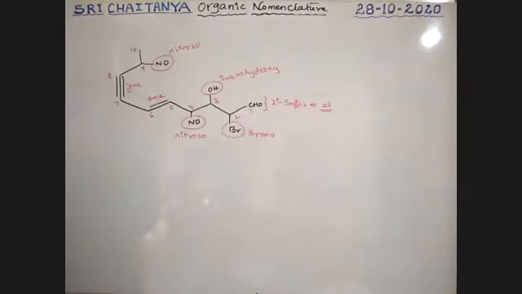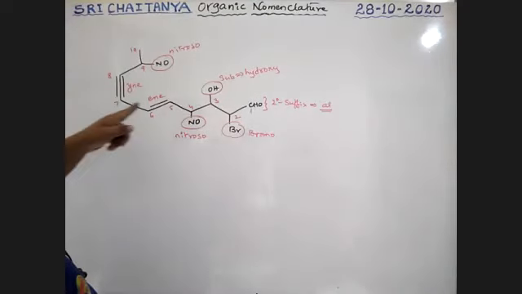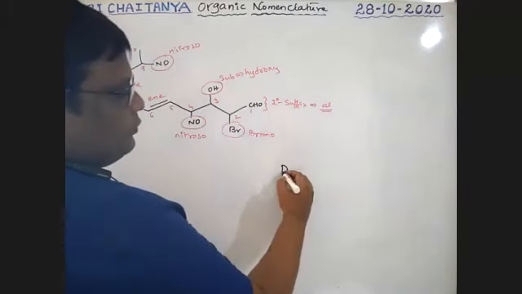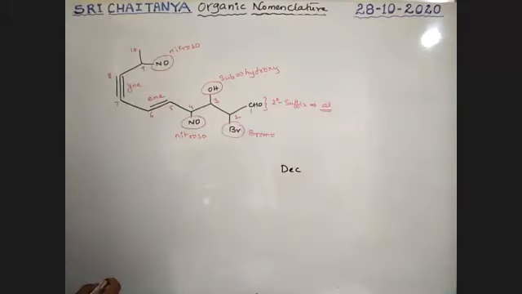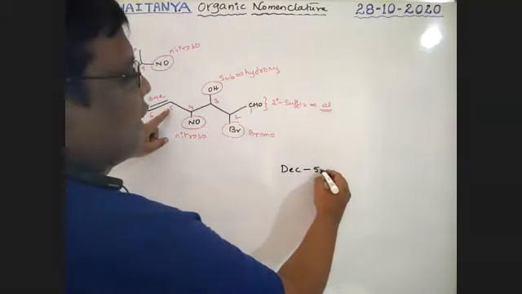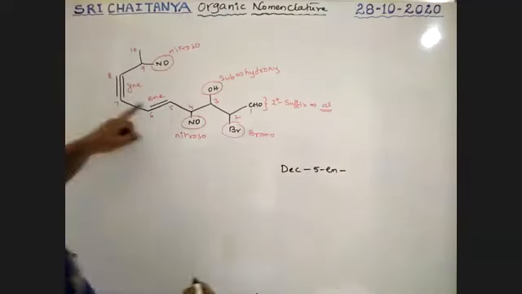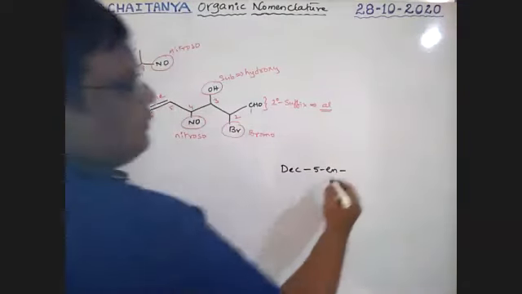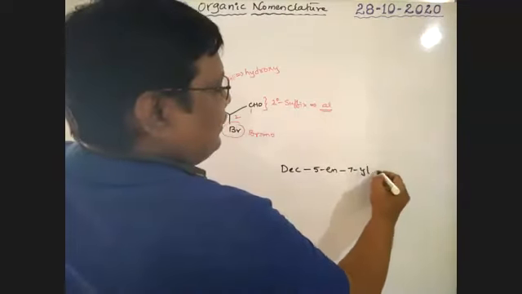First, total 10 carbons. 10 carbons is dec. At 5, a double bond is there: 5-ene. At 7, a triple bond is there: 7-yne.